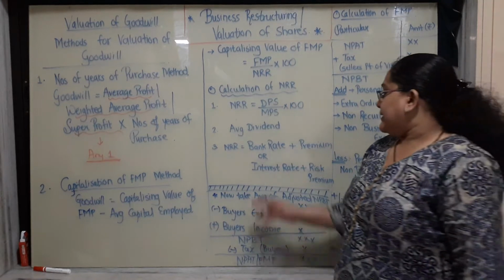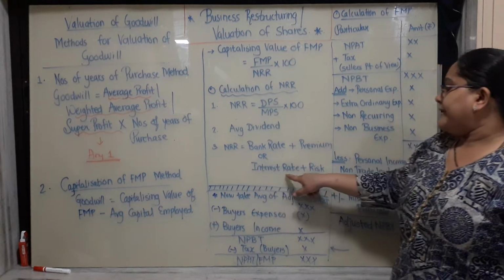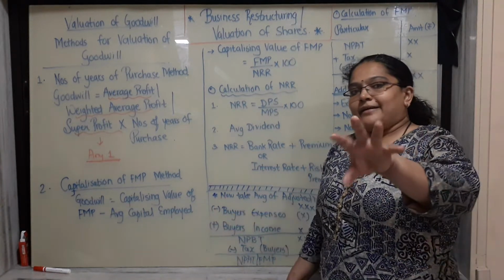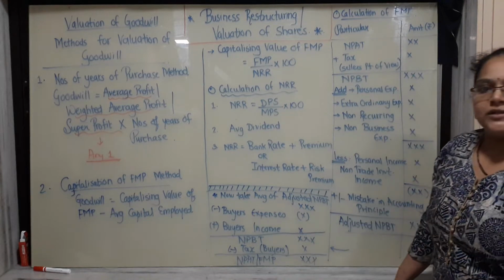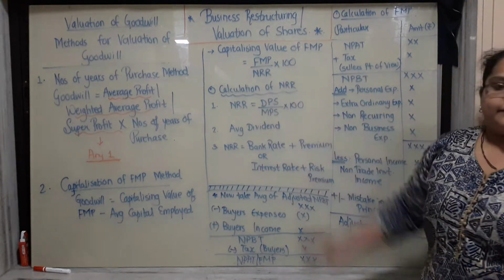The third one is bank rate plus premium, or they might have used the words interest rate plus risk premium. Just add it up. That is, if bank rate is 10% and premium is 2%, your NRR will be 12%. That you have to write as NRR here.